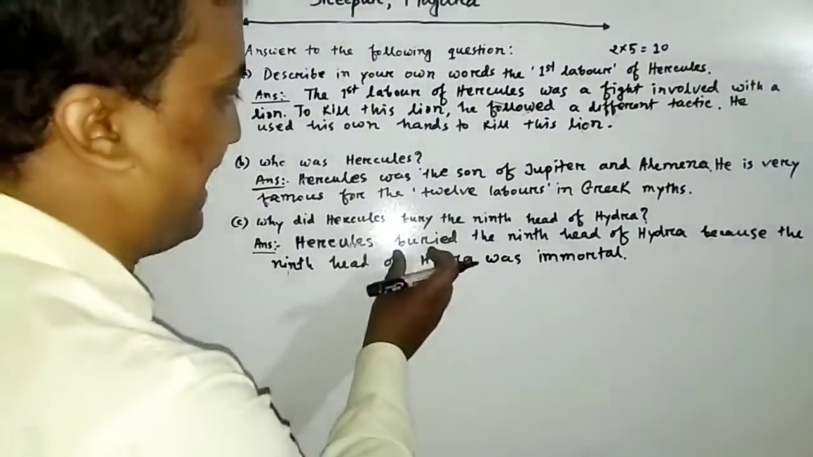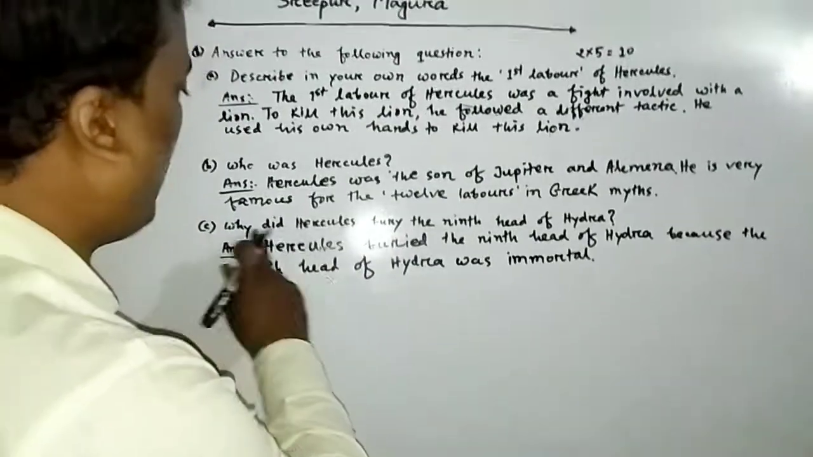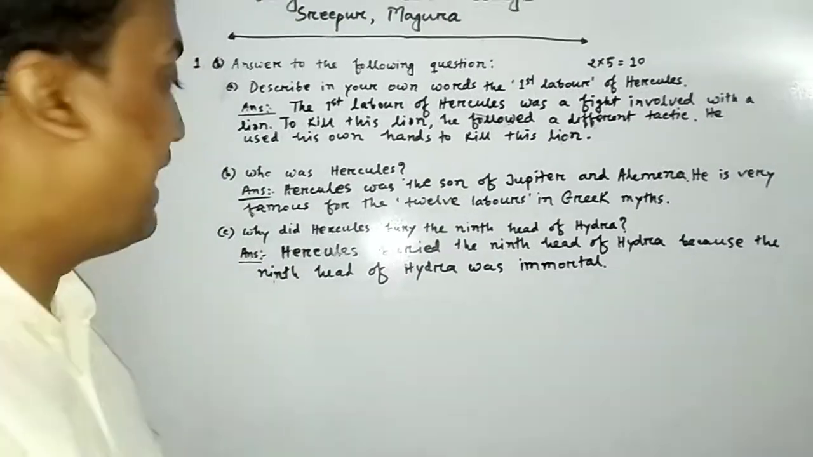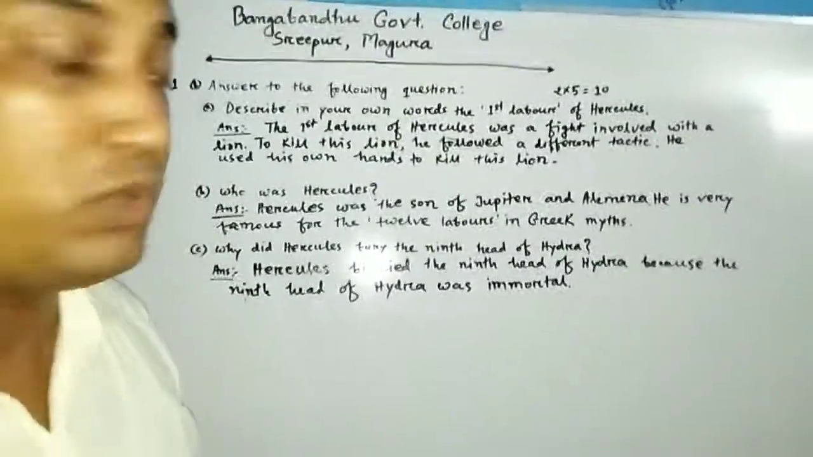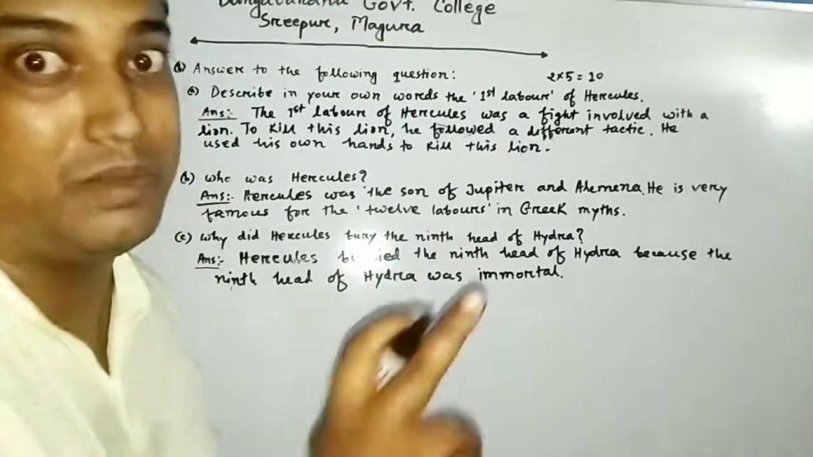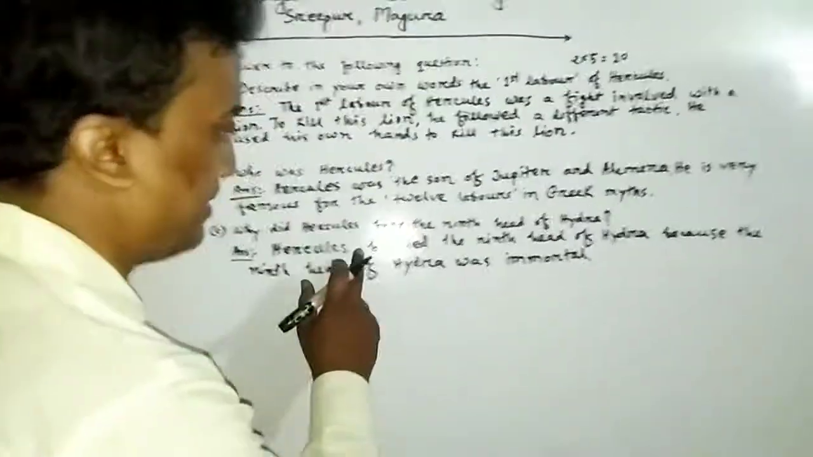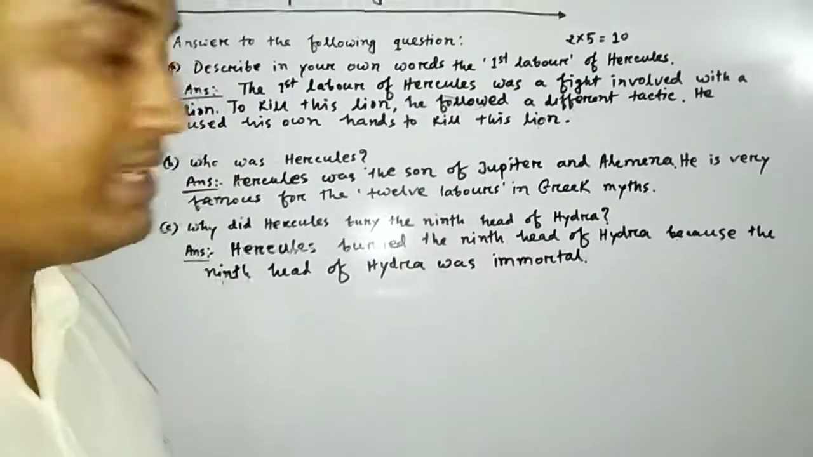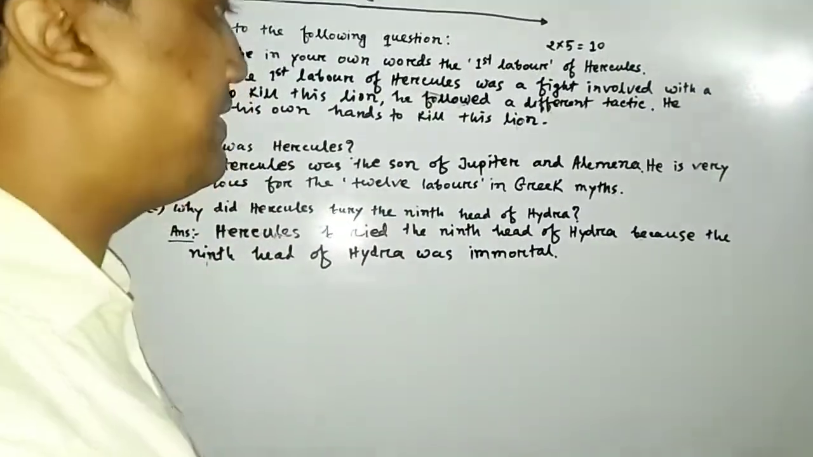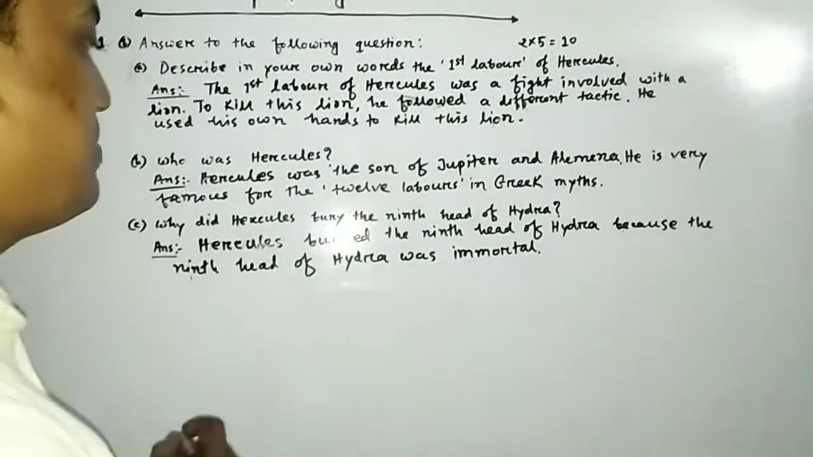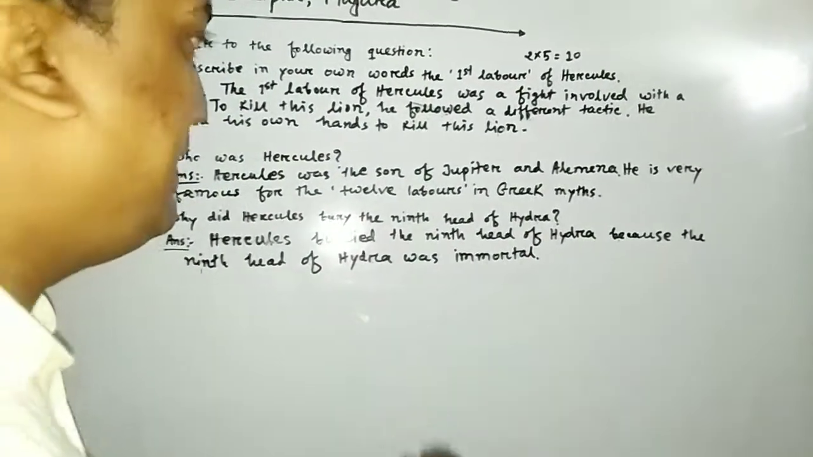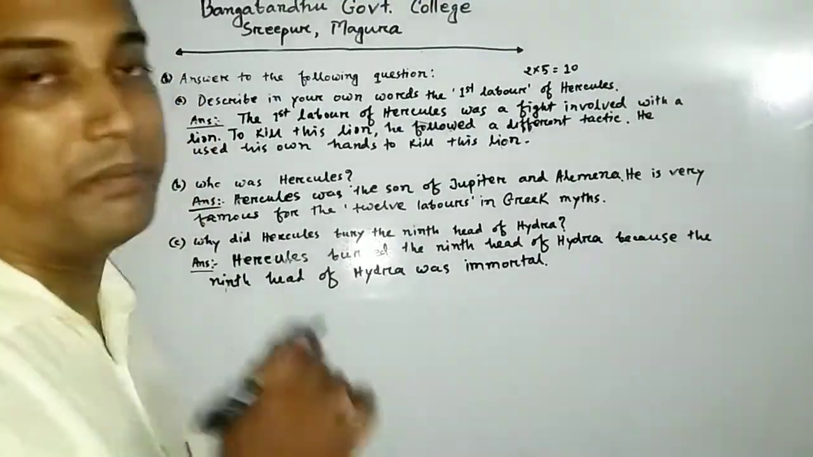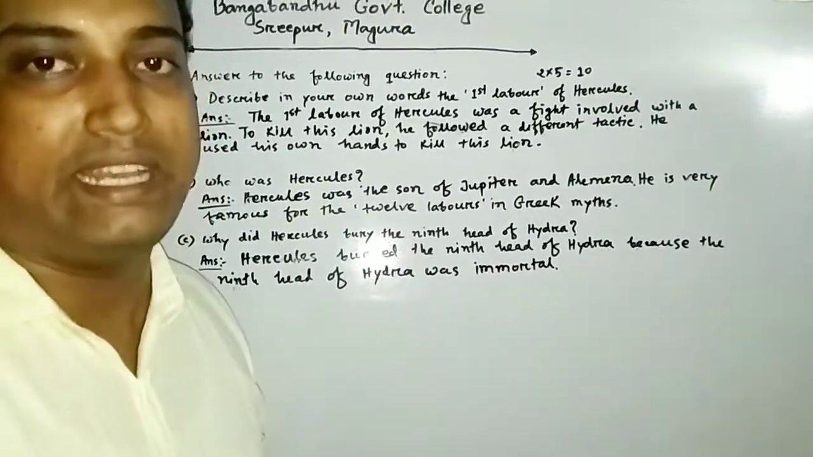So look at the tense here. Why did Hercules bury the 9th head of Hydra? This question is in the past tense, so you have to answer in the past tense, right? So subject Hercules, then look at the verb buried. This is the past form, right? So Hercules buried the 9th head of Hydra because the 9th head of Hydra was immortal, or you can write the 9th head of Hydra was immortal, that's why Hercules buried the 9th head. Okay, you can write in that way also.